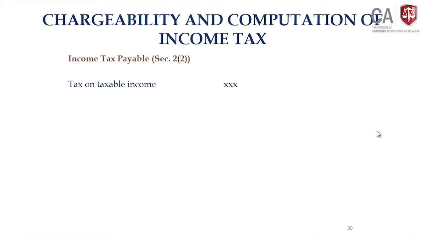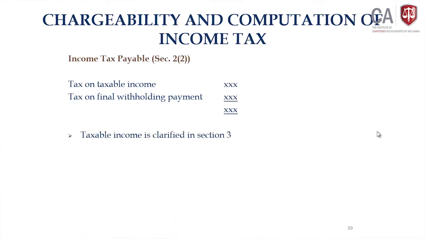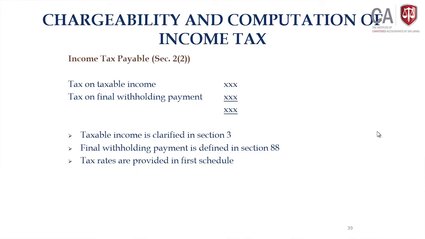Section 2, subsection 2 tells, according to the charging section, the total income tax payable shall comprise tax on taxable income and tax on final withholding payment. Section 3 deals with calculation of taxable income. Section 88 provides what those final withholding payments are. In both cases, to calculate the tax, you have to apply the tax rates given in the first schedule.